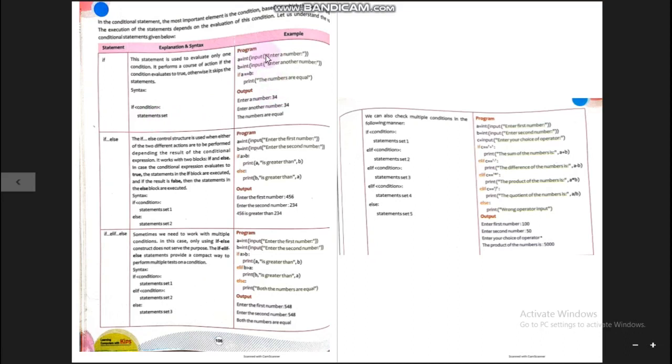As you can see here, the value of A is taken, the value of B is taken. Now it is checked if A is equal to B. So if A and B both are equal, this condition will return a true. If both are not equal, it will return a false.